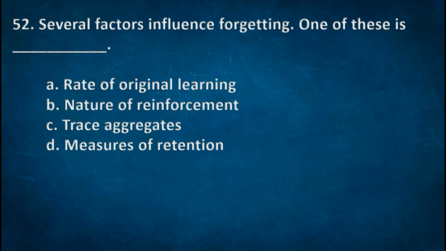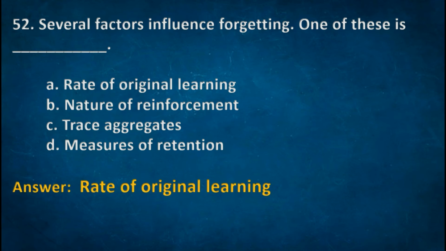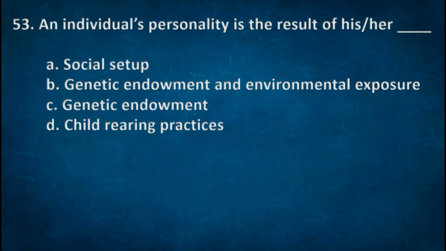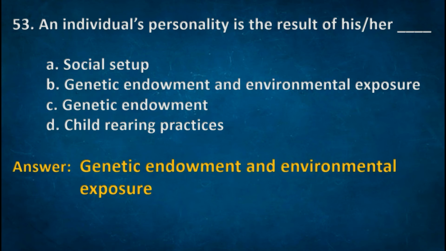Next one, several factors influence forgetting. One of these is options: A. Rate of original learning, B. Nature of reinforcement, C. Trace aggregates, D. Measures of retention. The right option A. Rate of original learning. Next one, an individual's personality is the result of his or her. Options: A. Social setup, B. Genetic endowment and environmental exposure, C. Genetic endowment, D. Child rearing practice. Right option B. Genetic endowment and environmental exposure.